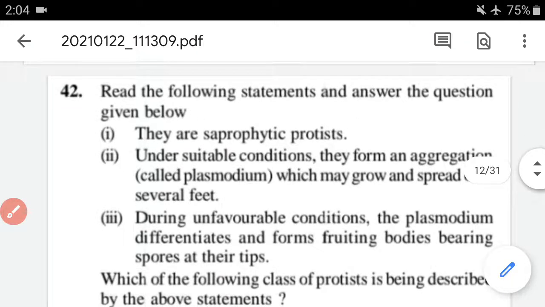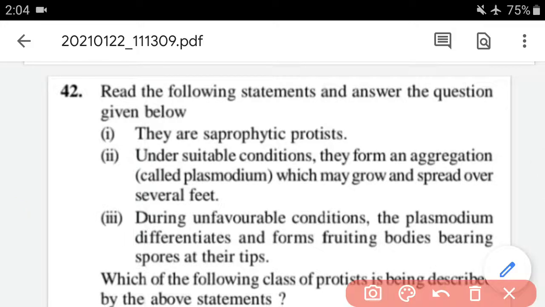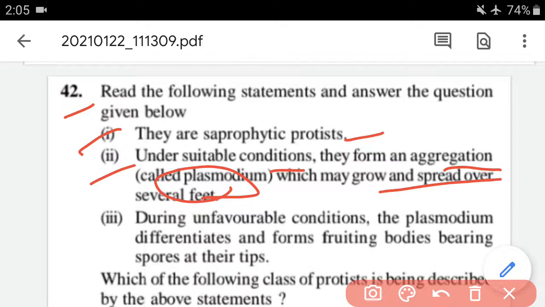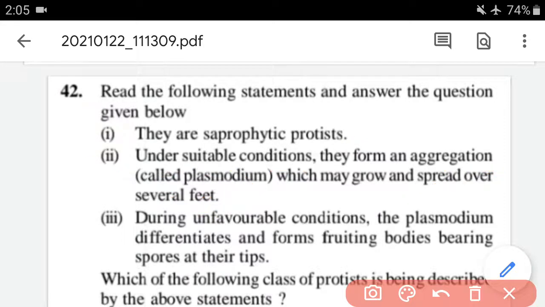Question number 42: read the following statement and answer the question below. First, they are saprophytic protists. Second, under suitable conditions they form an aggregation called plasmodium which may grow and spread over several feet. Third, during unfavorable conditions the plasmodium differentiates and forms fruiting bodies bearing spores at their tips.